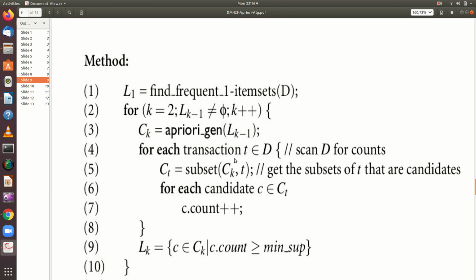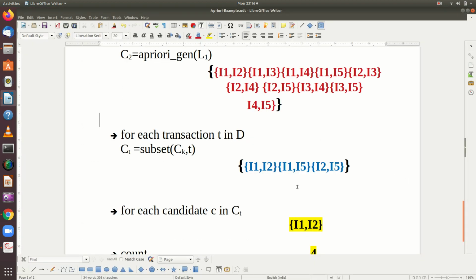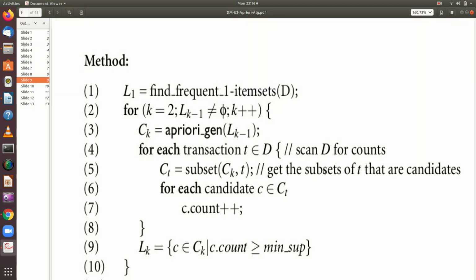So that is what this particular step says. For each transaction T, you are going to first get all the subsets of T which are the candidates. So that is what we have got here. All the subsets we have generated. Now once you have generated the subsets, for each candidate C in that particular set, you calculate the count.